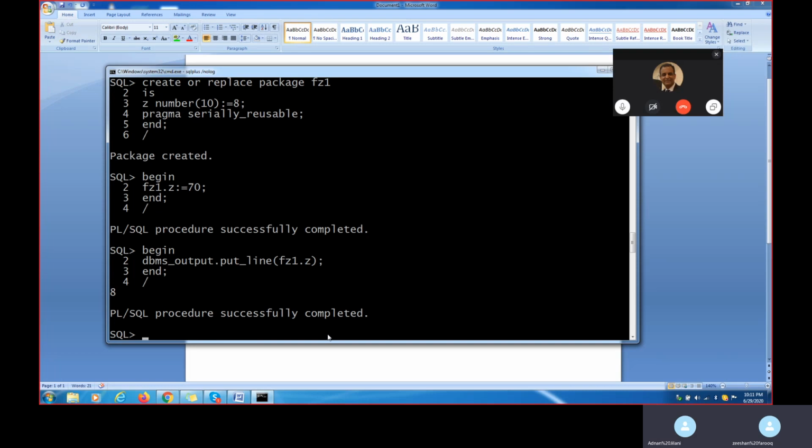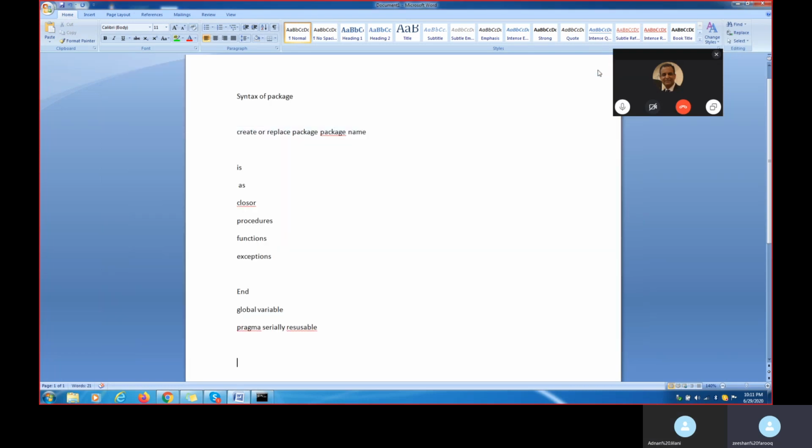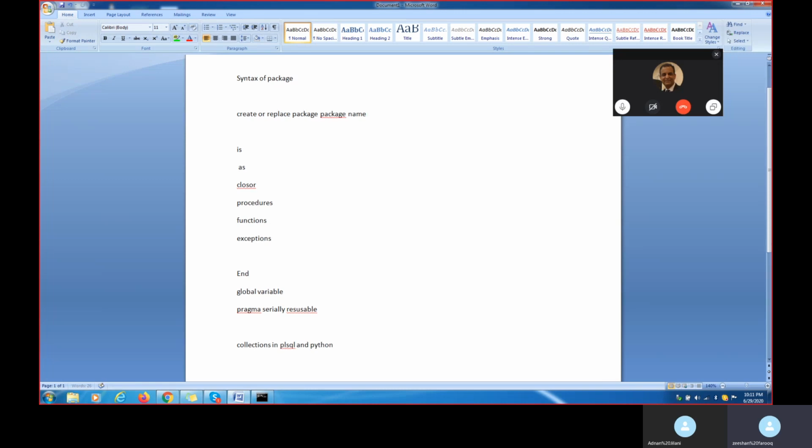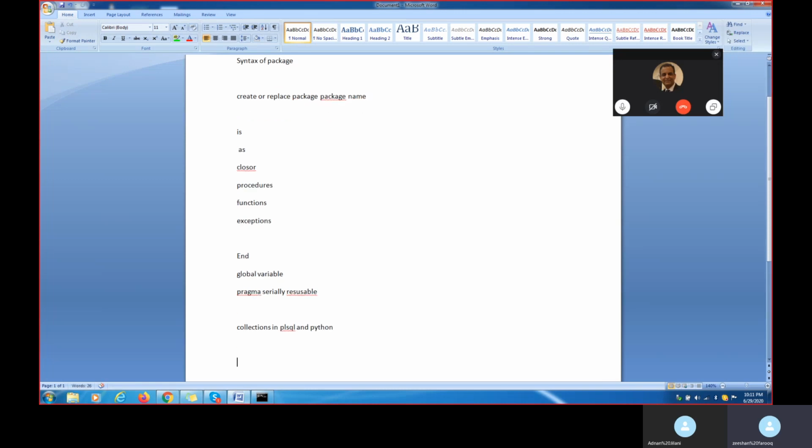Now we are looking at the topic called collections. Collections we have in PLSQL and also in Python. When I talk about PLSQL, we have different types of collection.